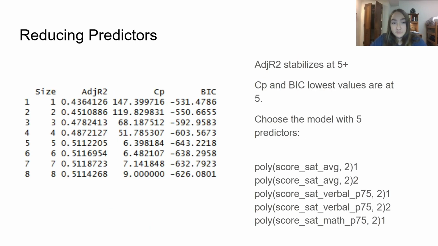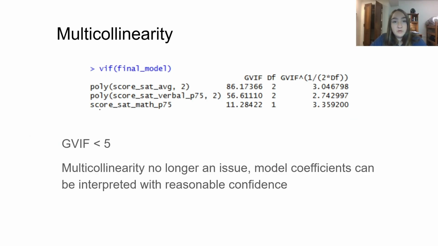For reducing predictors, I looked at the adjusted R-squared, the CP, and the BIC, and all of these showed that at 5 variables, these were the best. So I chose the model with 5 predictors, and these 5 predictors are here. For multicollinearity, we can see that all of these are now less than 5, so multicollinearity is no longer an issue.